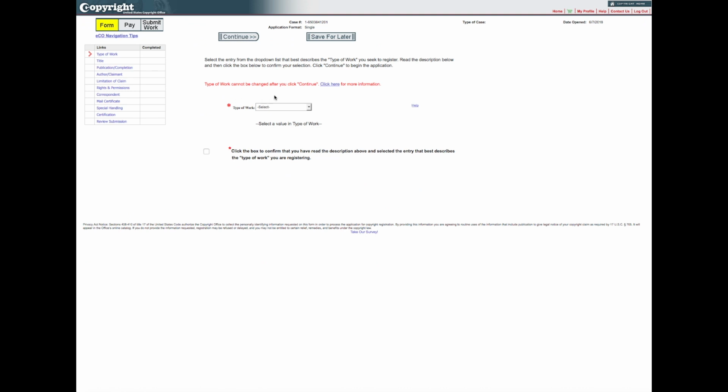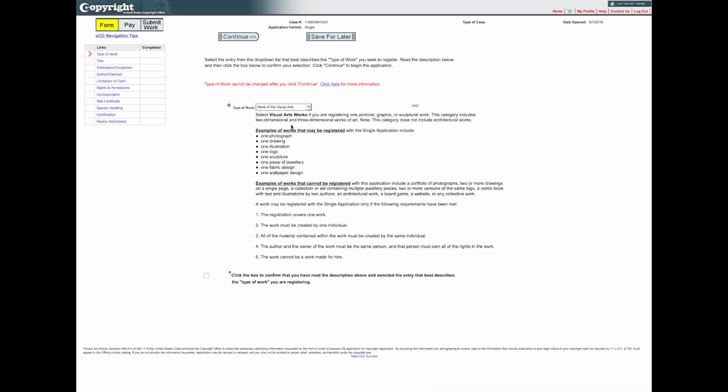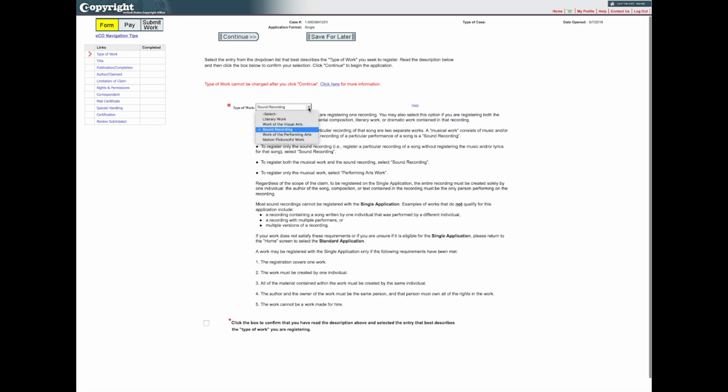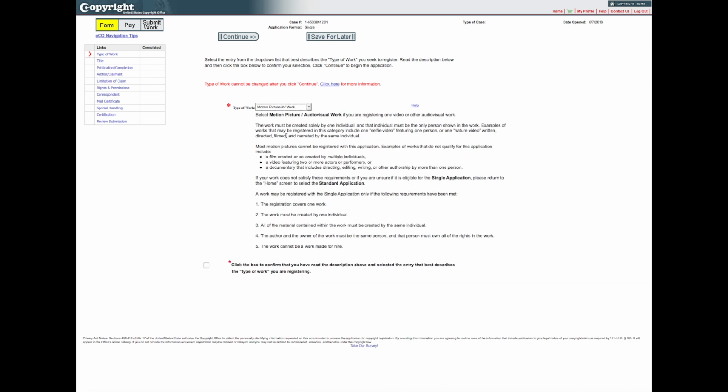Next, click the Type of Work drop-down and select the entry from the drop-down list that best describes the work you seek to register. As you click on the entries in the list, a description of the corresponding type of work will be provided. Please be sure to carefully review the eligibility requirements that are included with each description.